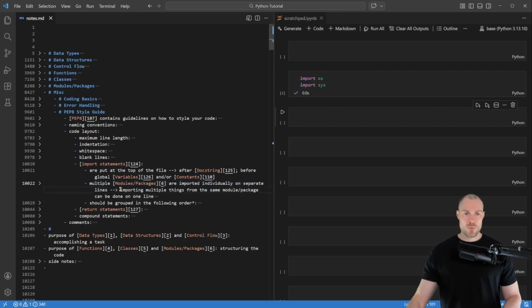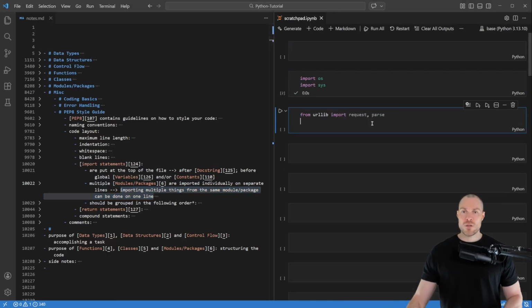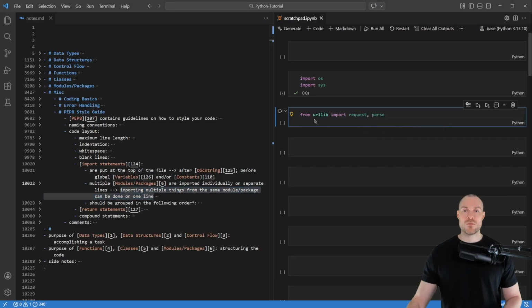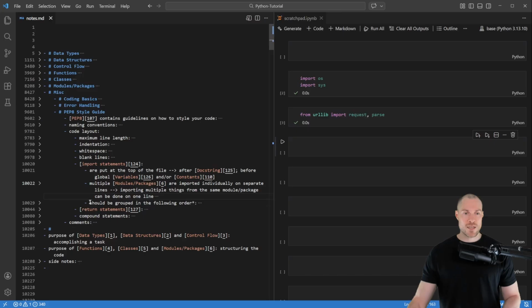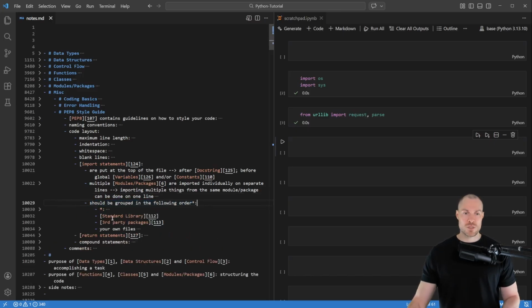However, importing multiple things from the same module or package can be done on one line. For example, here I have this import statement where from urllib we import request and parse. This is allowed, to import multiple things from just one module or package. Then the last note states that import statements should be grouped in the following order. First you import modules or packages from the standard library, then third-party modules or packages, and then your own files.